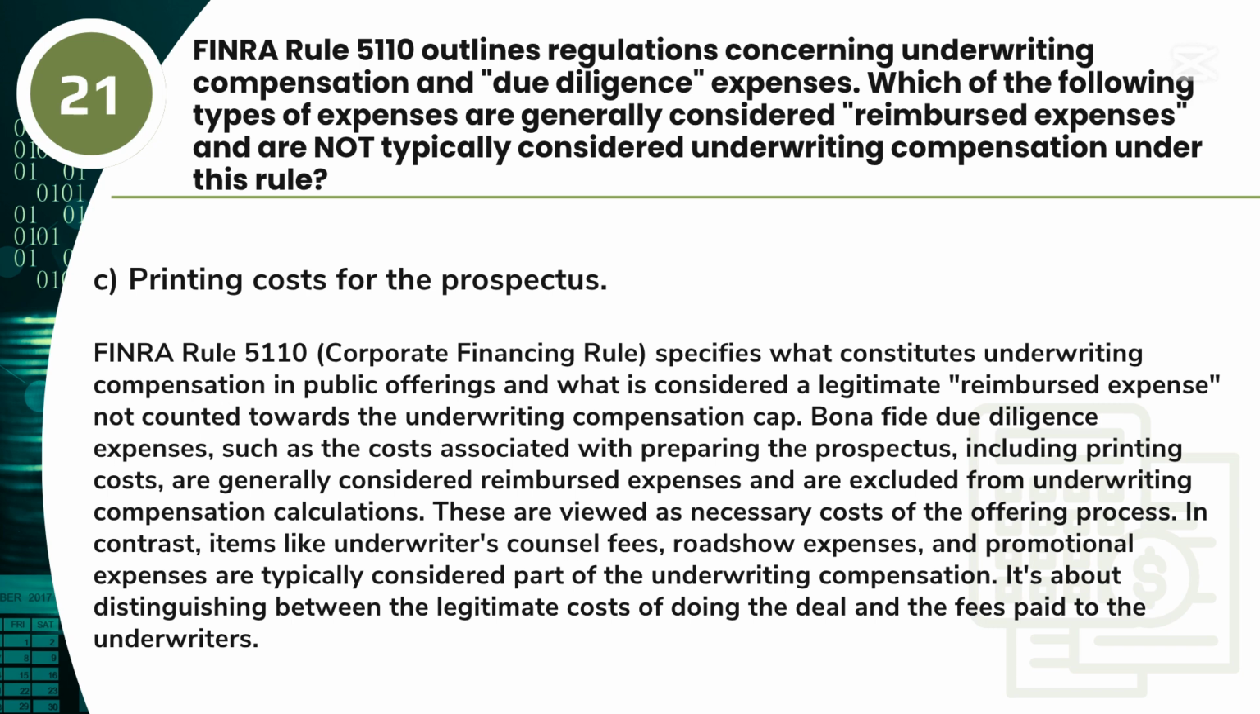Bona fide due diligence expenses, such as the costs associated with preparing the prospectus, including printing costs, are generally considered reimbursed expenses and are excluded from underwriting compensation calculations. These are viewed as necessary costs of the offering process. In contrast, items like underwriters' counsel fees, roadshow expenses, and promotional expenses are typically considered part of the underwriting compensation.